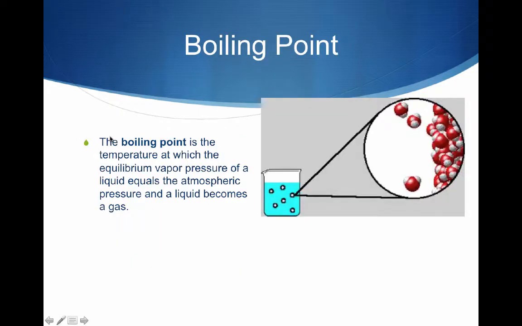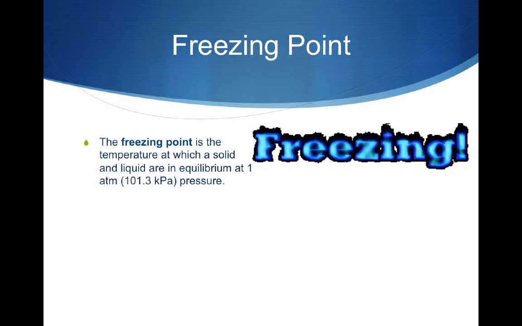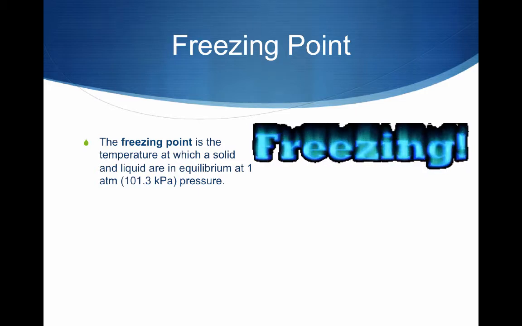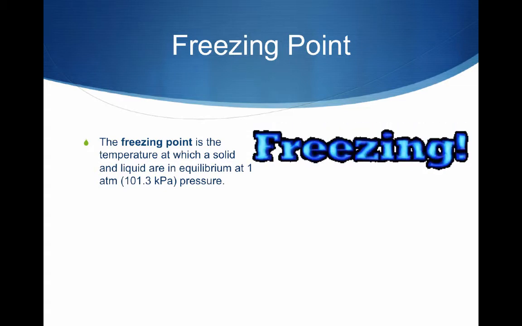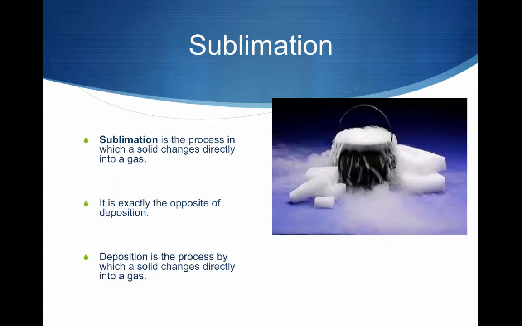The boiling point, again, is the temperature at which the liquid moves from the liquid state to the gas state. And the freezing point is the temperature at which the liquid goes back into a solid. Sublimation is one that you're probably not familiar with. This is where we have a solid directly going into a gas, and then deposition would be the opposite of that, where we have a gas changing directly into a solid.